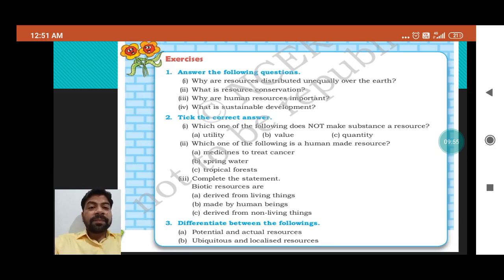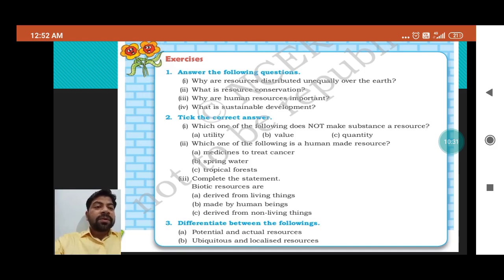What is sustainable development? This definition, students, always keep in your mind. Sustainable development is a development which takes place keeping in mind that our present needs should not compromise the future. It means we have to do development in such a way that whatever we are extracting from nature for our present requirement should not be exhausted, and our future should not start being compromised.